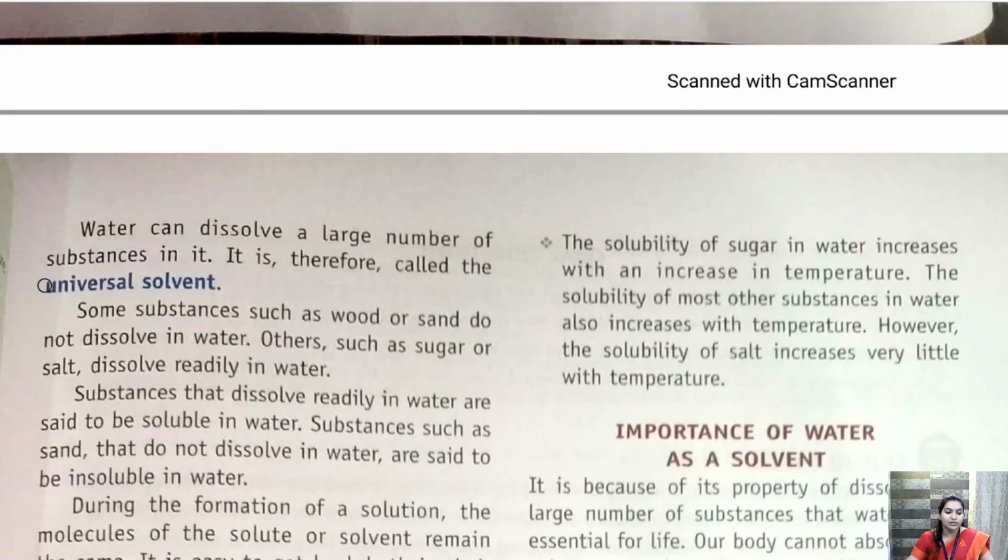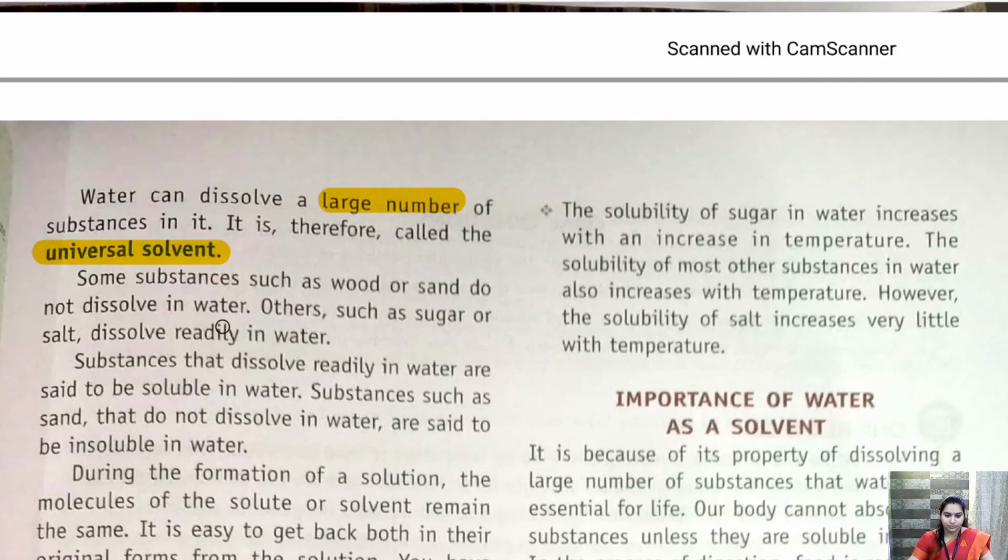Now what is universal solvent? Universal, as the name says, is something related to universe. Okay, so the substance that is soluble every time, like it can dissolve the maximum of the substance, is called universal solvent. So here water is called a universal solvent. Okay, so here water is a universal solvent because it can dissolve a large number of substances. That is why water is called a universal solvent.